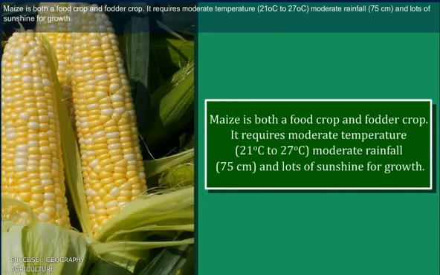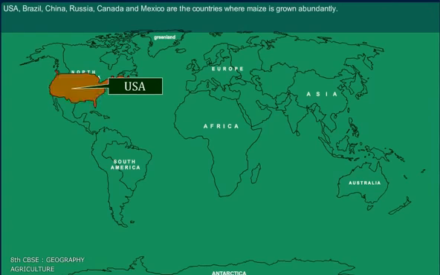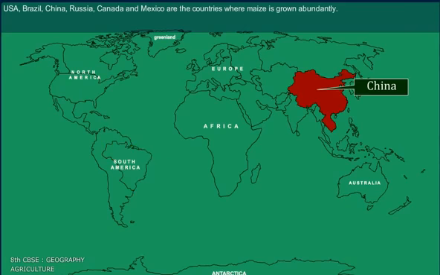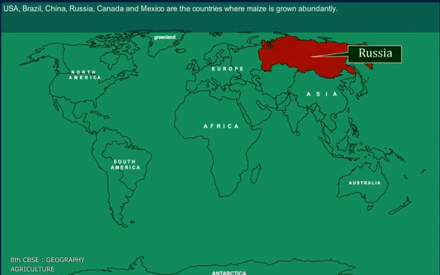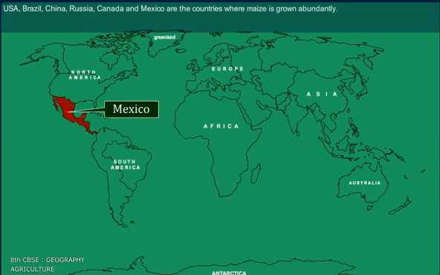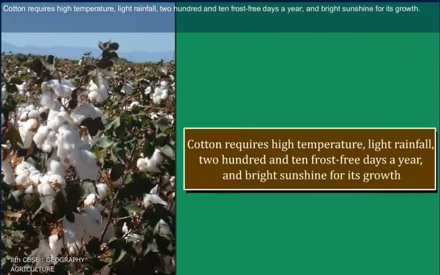Maize is both a food crop and fodder crop. It requires moderate temperature 21 degrees Celsius to 27 degrees Celsius, moderate rainfall 75 centimeter, and lots of sunshine for growth. USA, Brazil, China, Russia, Canada, and Mexico are the countries where maize is grown abundantly.